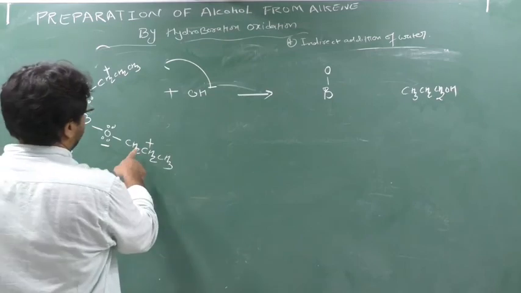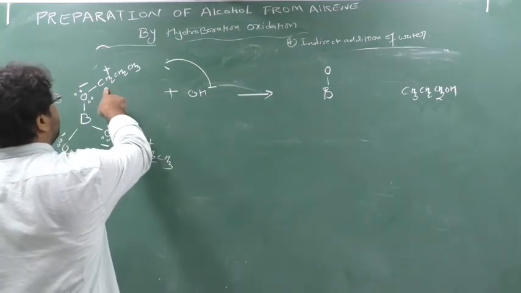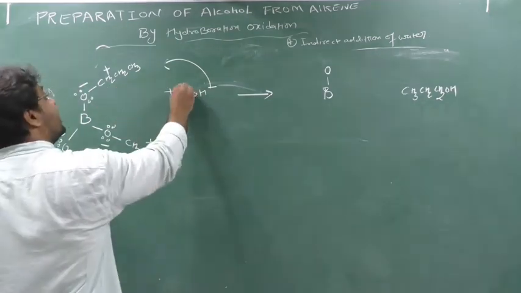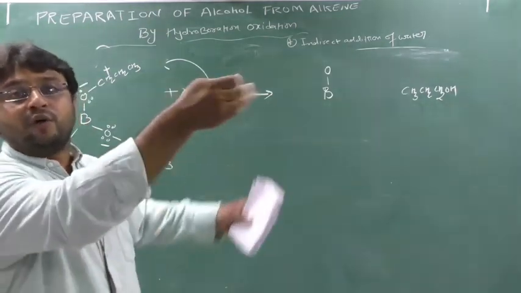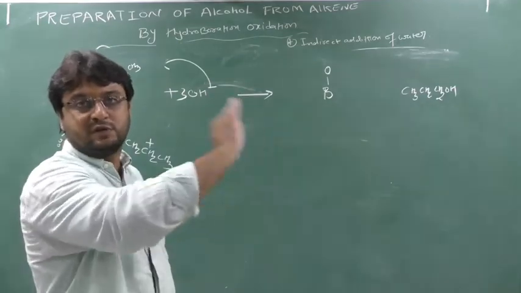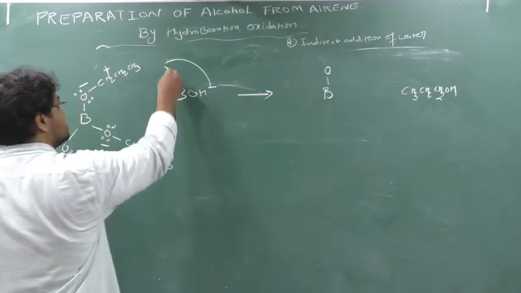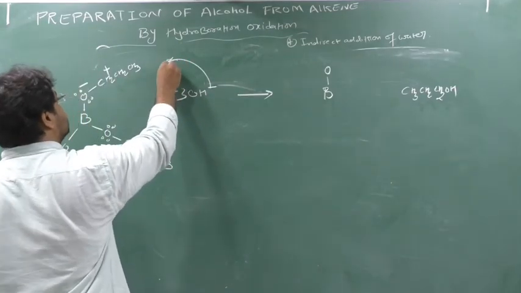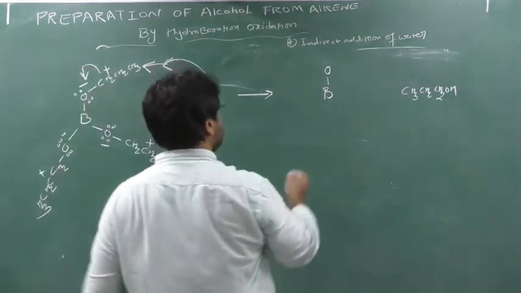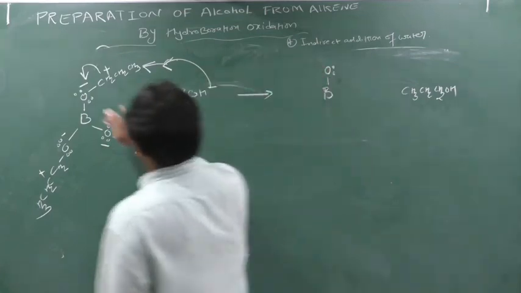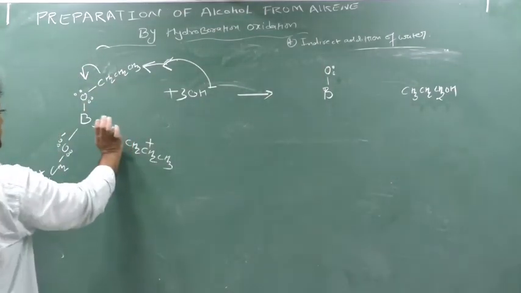Now for one CH3CH2 plus, 1 OH minus is required. How many are there? 3, and we have 3 in the previous reaction because there are 3 OH minus now. How did we get 3 OH minus? 1 oxygen has been taken and OH minus will be released. So out of these 3 OH minus, each will attack this CH3 plus. So this will release from this place and forms what? B–O. Yes or no? Don't write this down, it is just for your information only, okay?